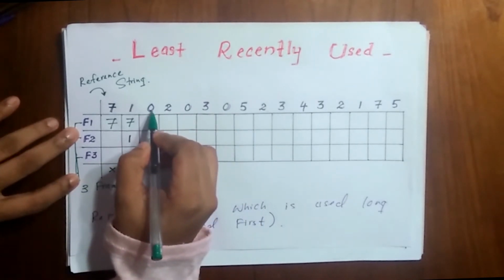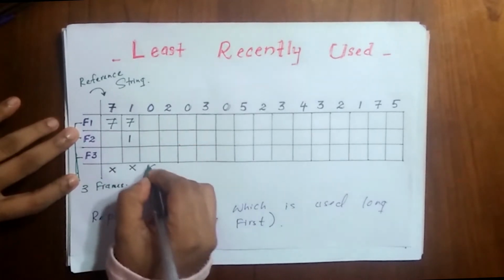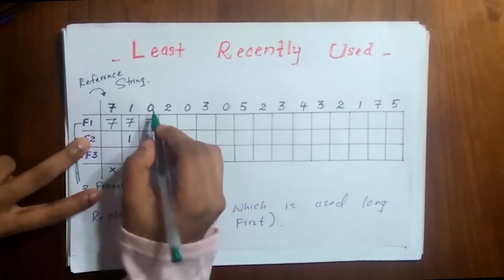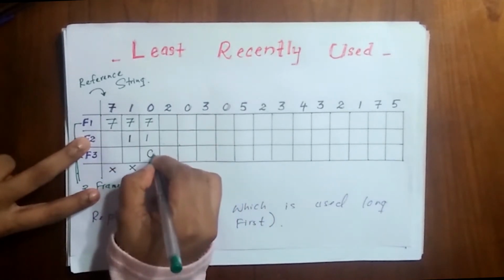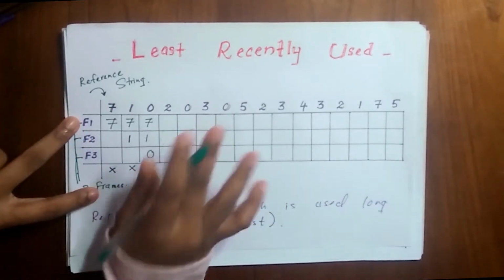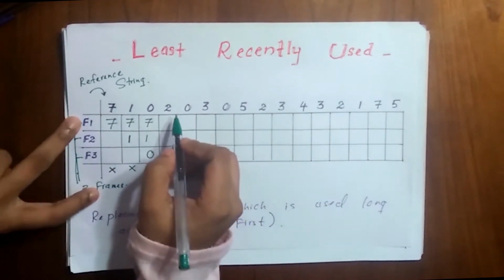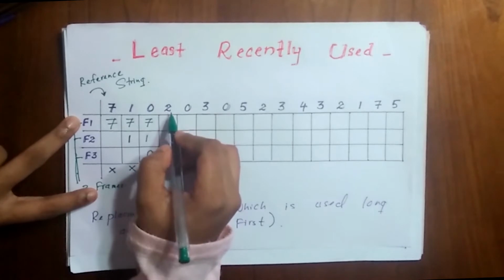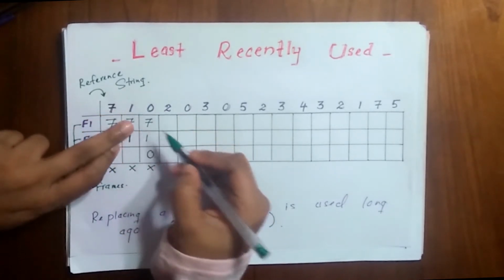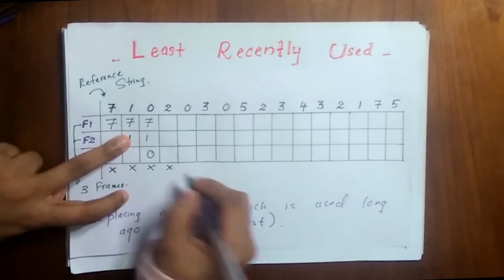So now we come to the third page. It is also not in the main memory. So it is a page fault as well. And 7 is there, 1 is there. We are going to place page 0. Now you can see these frames are full. That means now the main memory is full. And now let's come to the next page. It is 2. So here also you can see that page 2 is not in the main memory. So it is also a page fault.